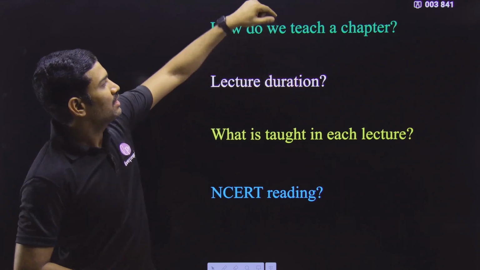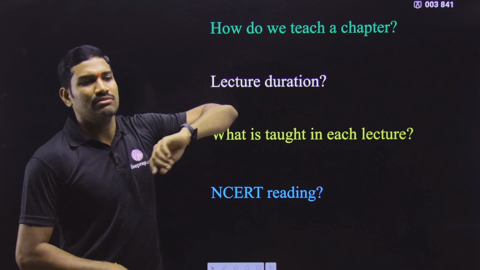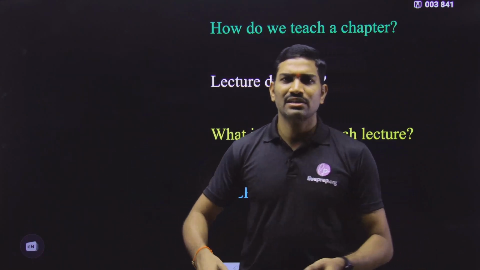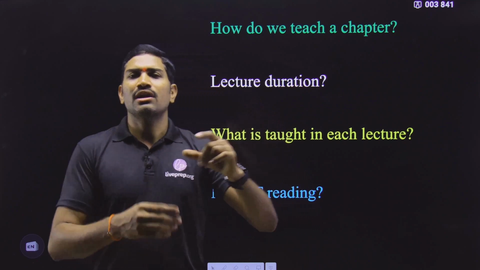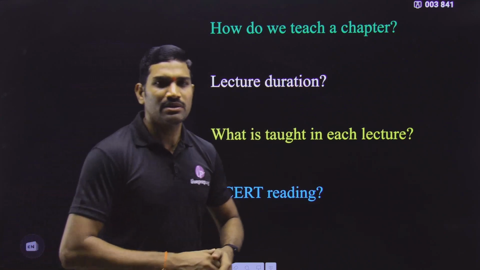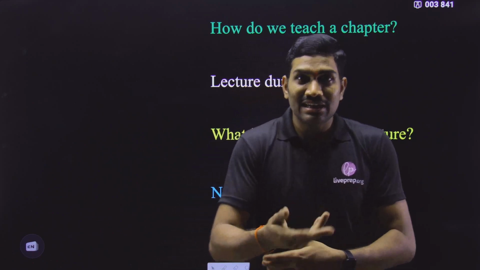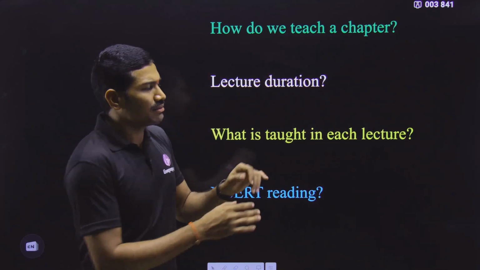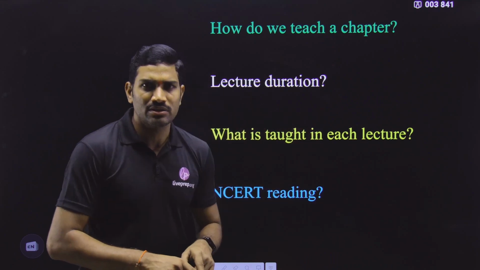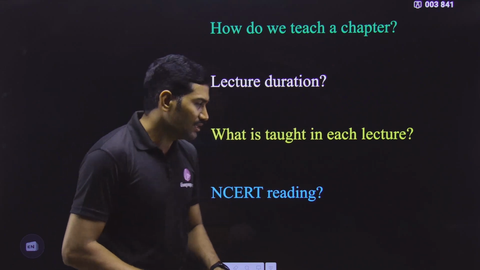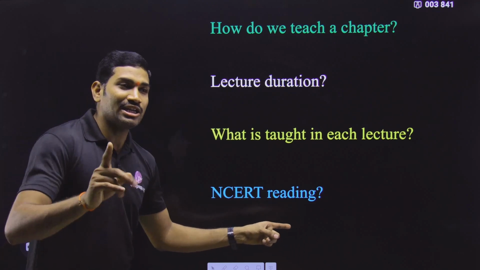And then how exactly we are teaching that particular part. In the 40 or 45 minutes, we need to explain the regular content. So maybe one paragraph or 1.5 paragraphs of information may be covered. It all depends upon the content and the interlinking part that is required. So first we will do the complete explanation for that particular part. After completion of the explanation, then we will go with the NCERT reading also.